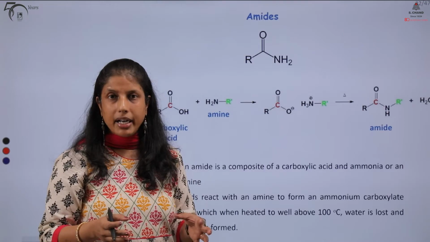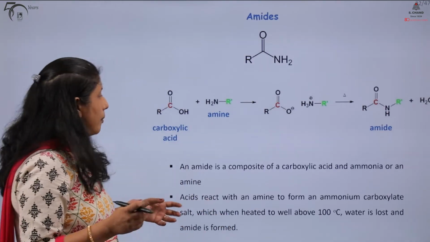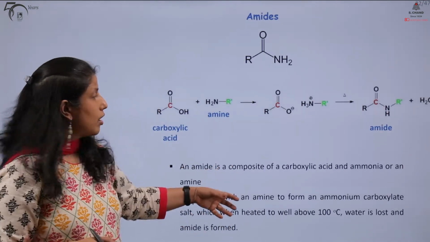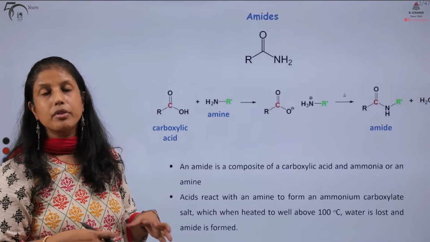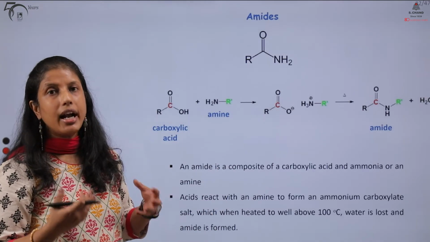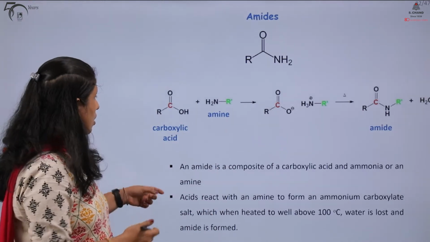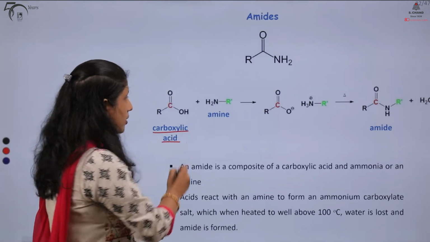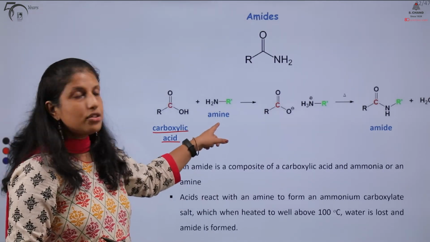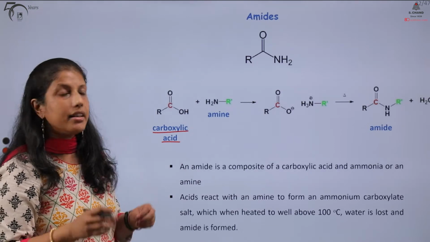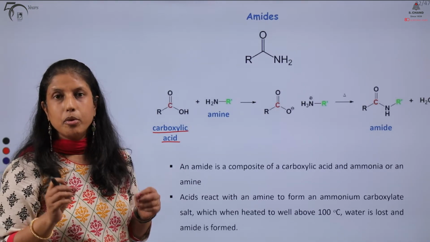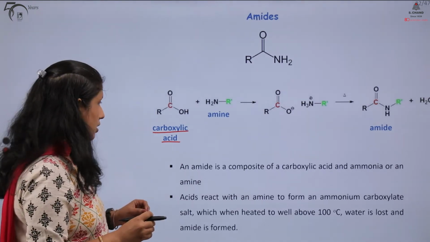Next, we have amides. What are amides? Amides are a composite of a carboxylic acid with an ammonia or an amine. When we take our carboxylic acid and treat it with an amine, it first forms the ammonium carboxylate salt.